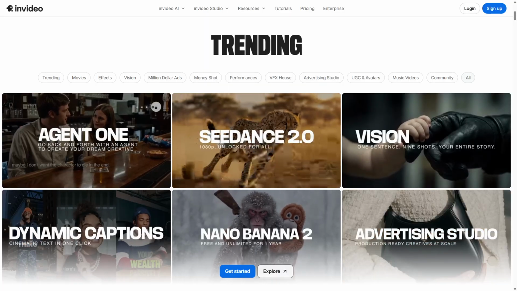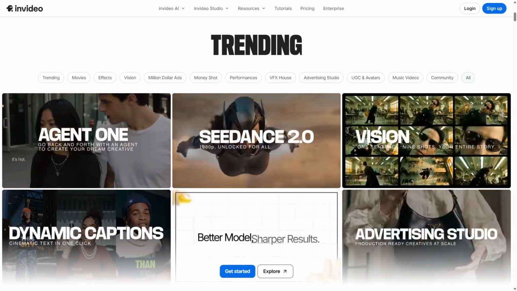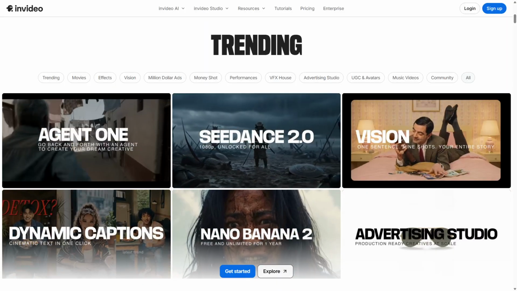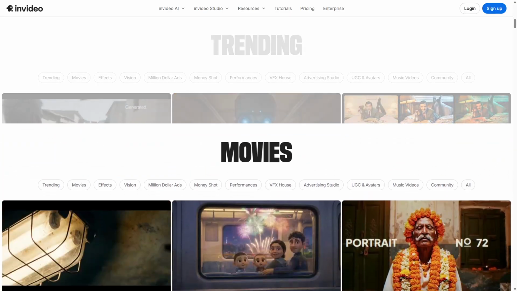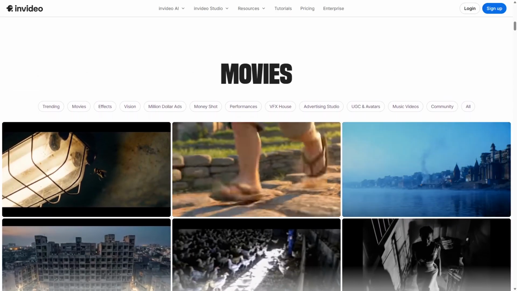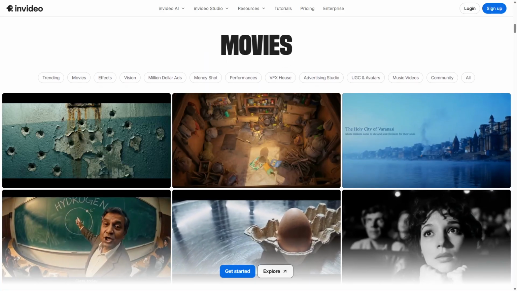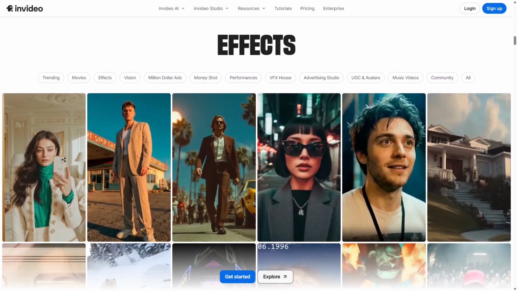InVideo's workflow starts with selecting a template or uploading media, then customizing visuals, text, and audio. Its strength is flexibility, allowing creators to produce diverse video styles ranging from ads to social media clips. The platform supports collaboration and exports in various formats.